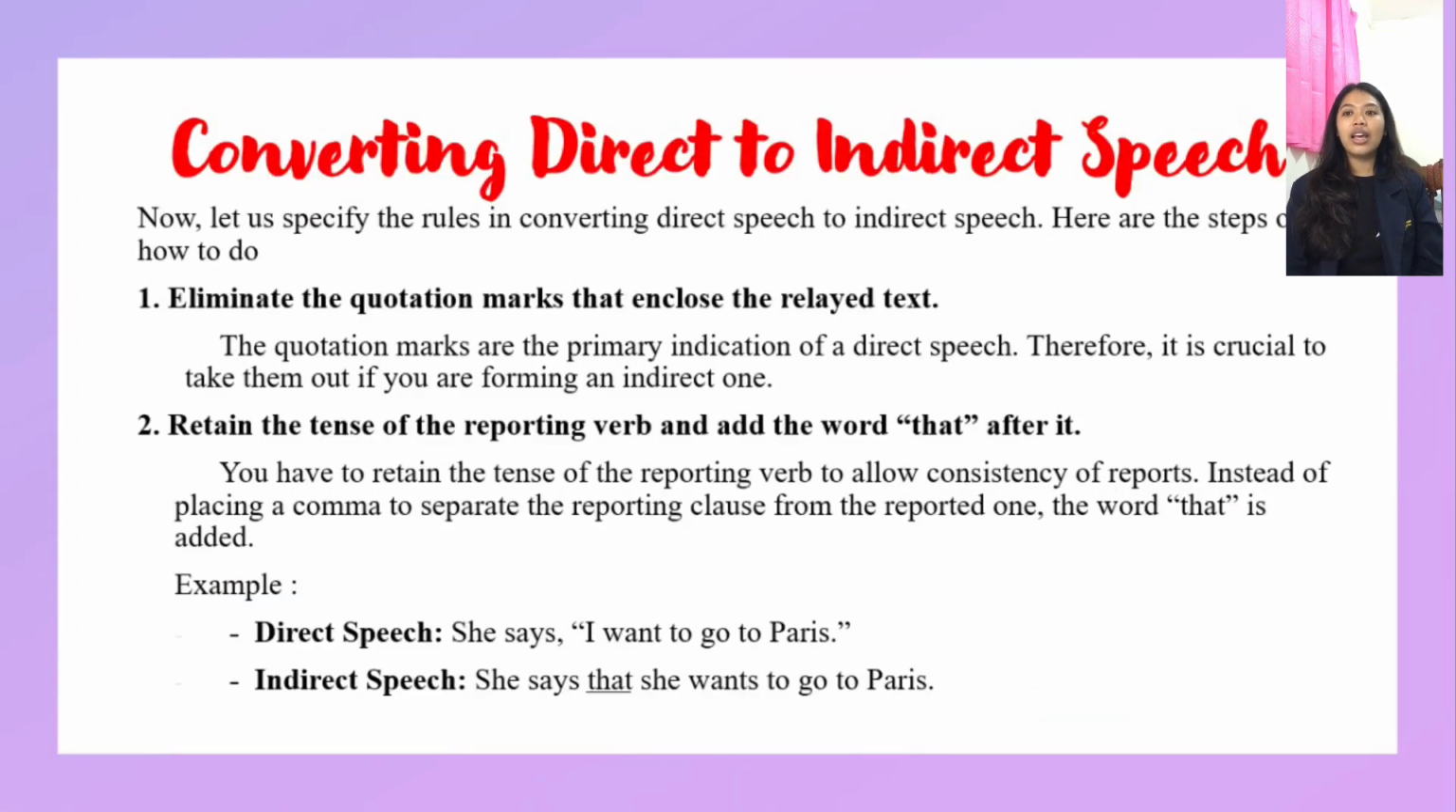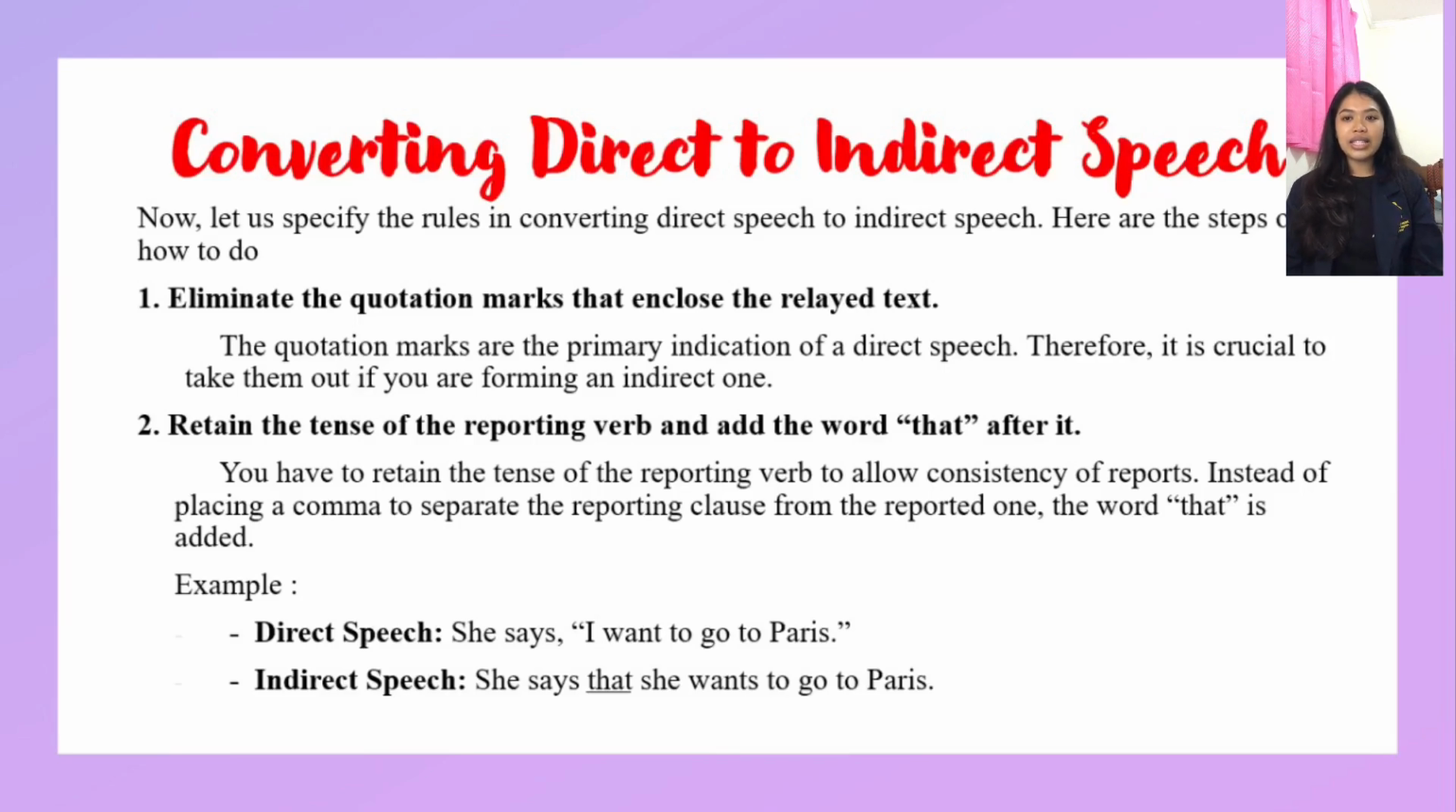So next, converting direct to indirect speech. Now let us specify the rules for converting direct speech to indirect speech. Here are the steps. First, eliminate the quotation marks that enclose the reported text. The quotation mark is the primary indication of direct speech. Therefore, it is crucial to take them out when you are making an indirect one.